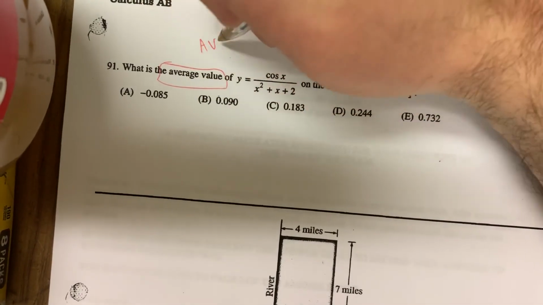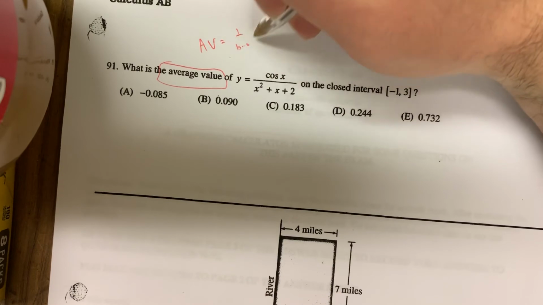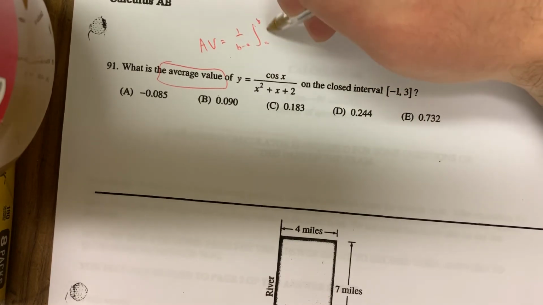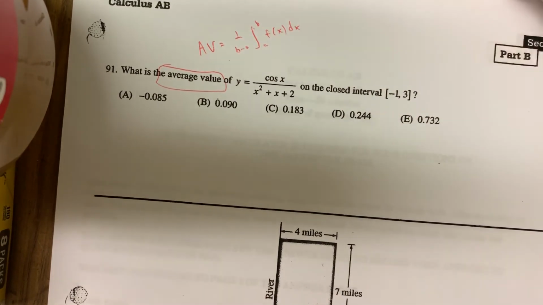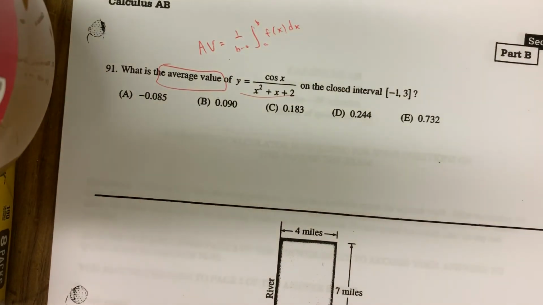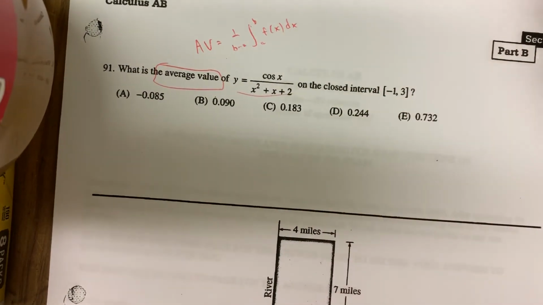Average value of a function: 1 over b minus a times the integral from a to b of whatever the heck you want the average value of. And they want the average value of this function right here. They're not asking you for anything strange, okay? What's the average y value this function takes on from -1 to 3?